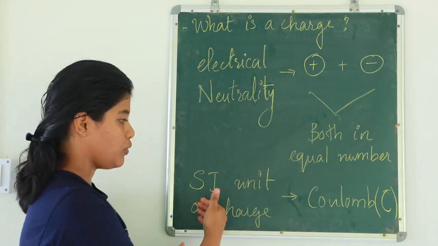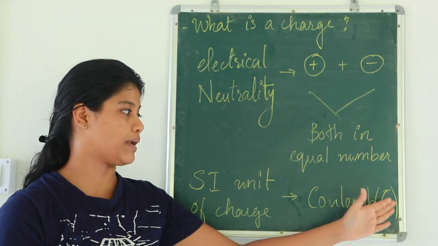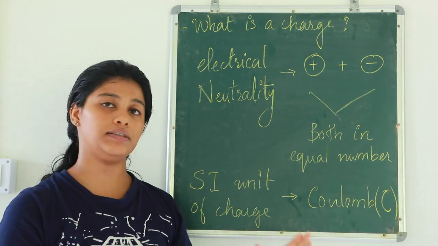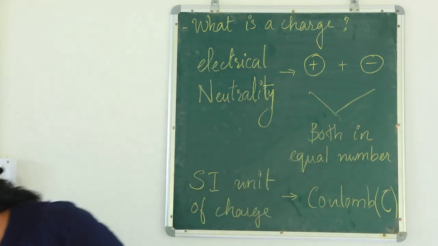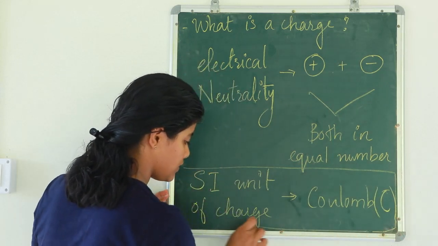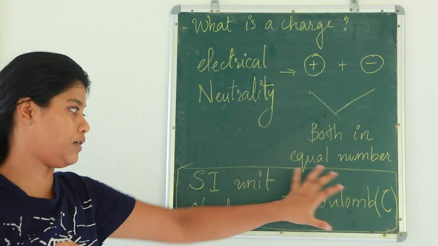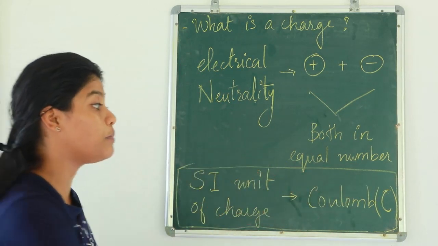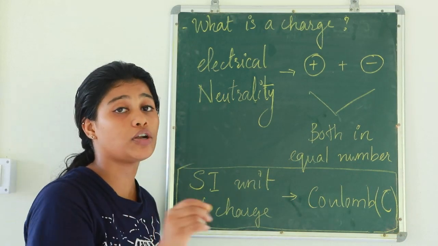Now coming to the SI unit of charge. The SI unit of charge is Coulomb, represented by the capital C. You need to study this, as it's mainly asked as 1 mark questions. So this is something important that you should know. You should not miss out the unit while writing the charges, because there is importance for the unit.